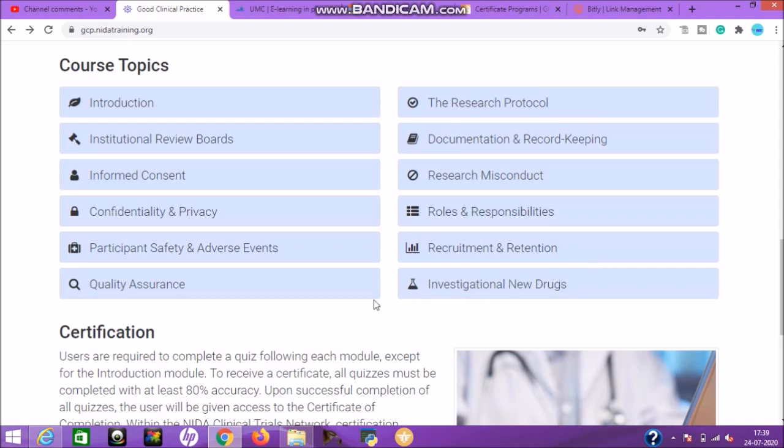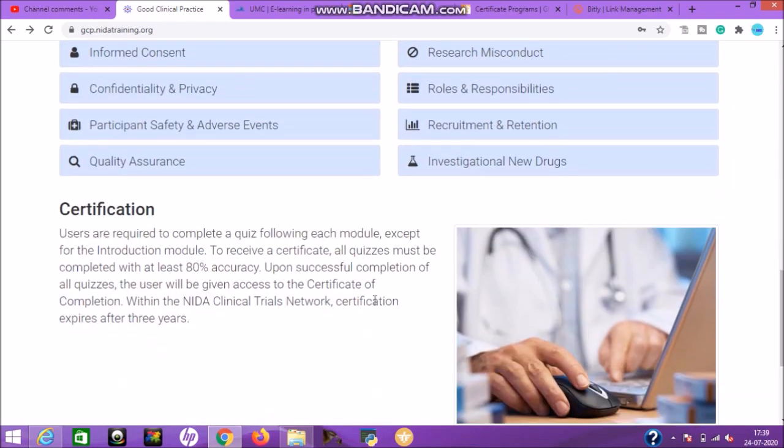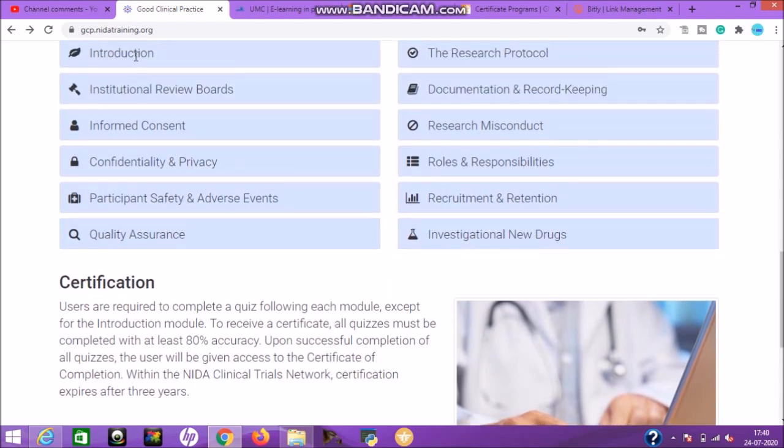And for getting the certificate, there are some criteria that you have to complete. A quiz is available for each topic except the introduction, and you have to attempt all quizzes and overall score a minimum of 80% on the quizzes. After that only you will get the completion certificate, and this certificate is valid for 3 years, and you can use it for clinical purposes, medicine purposes, or your pharmaceutical course purposes.